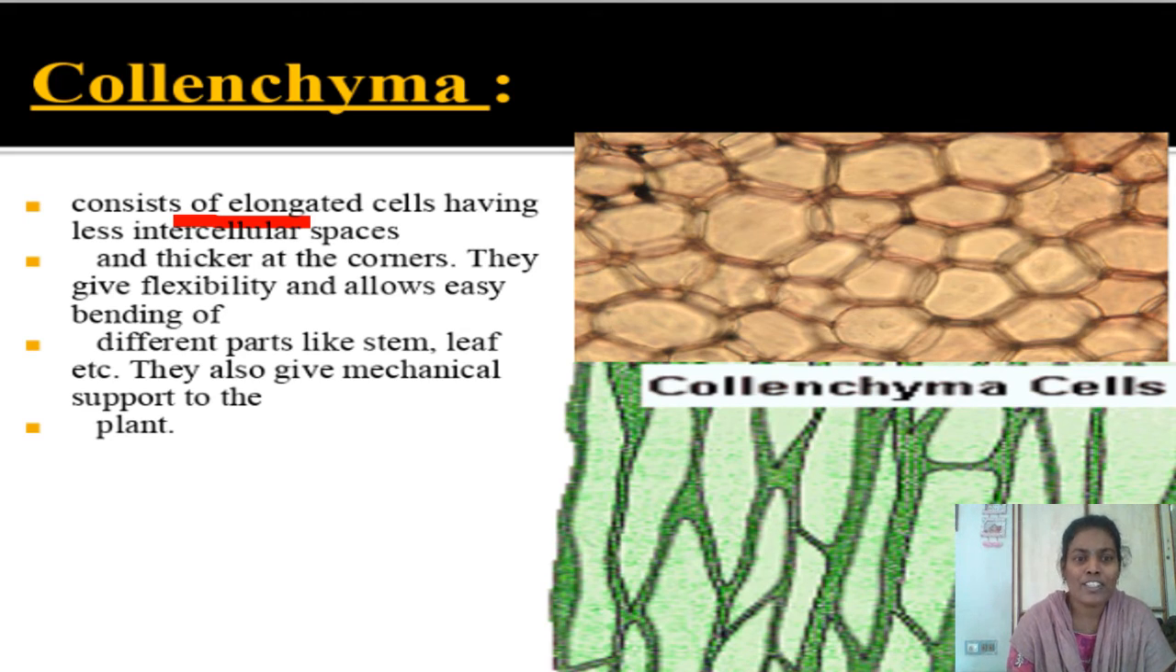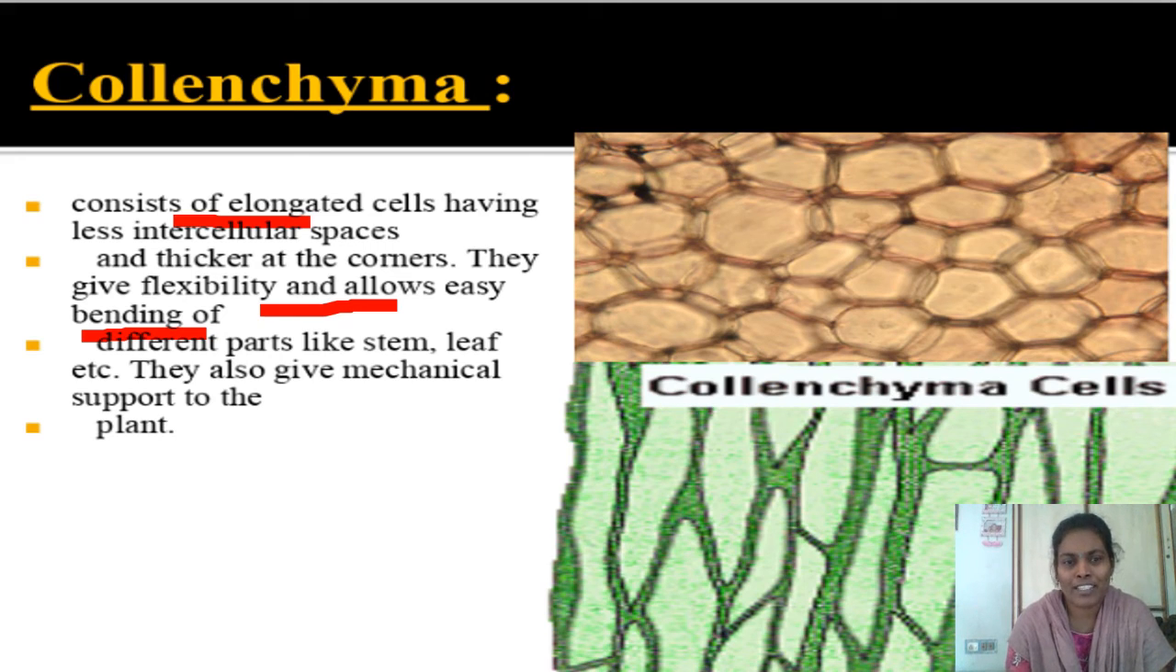And if you see the structure of the cell wall, it contains a thick cell wall which gives flexibility to the plant. Suppose you pull one branch of a plant, it can easily bend without breaking. This flexibility is due to the presence of collenchyma. It allows the plant to easily bend without breaking, even in the stem or leaf. So we can say that it gives mechanical support to the plant.